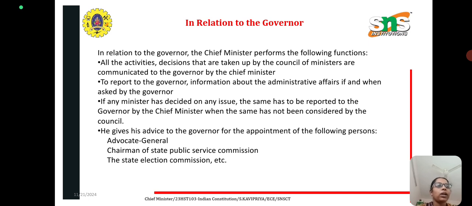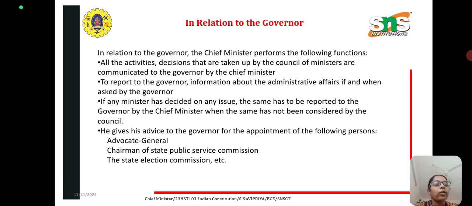In relation to the governor, the chief minister performs these functions. First, all the decisions that are taken by the council of ministers are communicated to the governor by the chief minister. He reports to the governor the information about administrative affairs if and when asked by the governor. If any minister has decided on any issue, the same has to be reported to the governor by the chief minister when it has not been considered by the council.